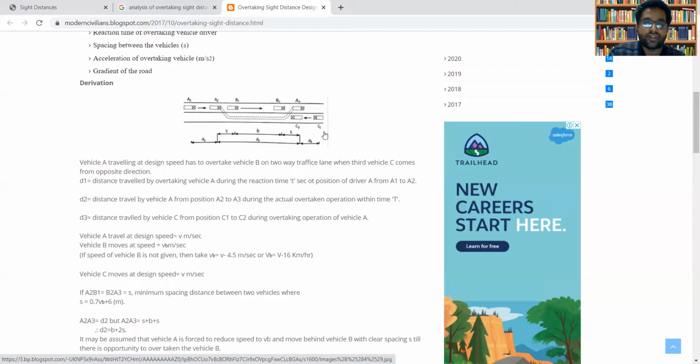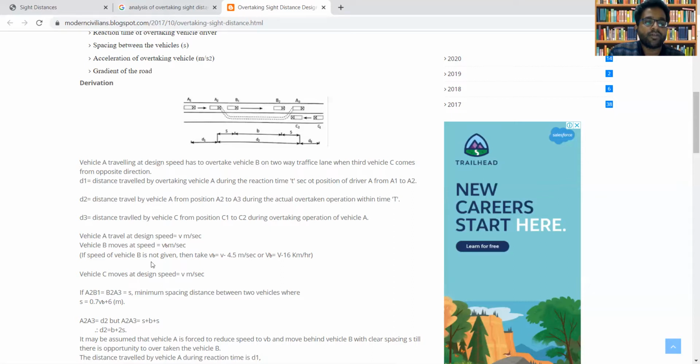Similarly, D3 is the distance traveled by vehicle C from position C1 to C2 during the overtaking operation of vehicle A, that is during the time period capital T. Now, let us see the speeds. Vehicle A is traveling at a design speed of V meter per second. Vehicle B, we know that when an overtaking operation is needed, is not traveling at the design speed. So VB is the speed at which the vehicle B is traveling.